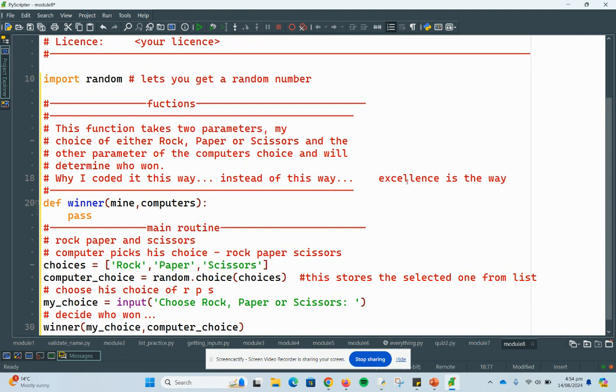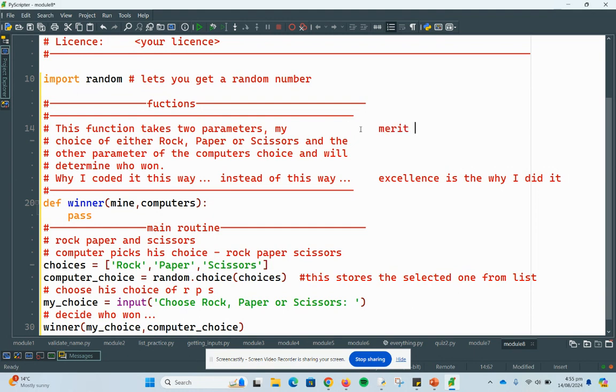Why I did it this way. Okay, so there's the two code. Remember, behavioral is merit.